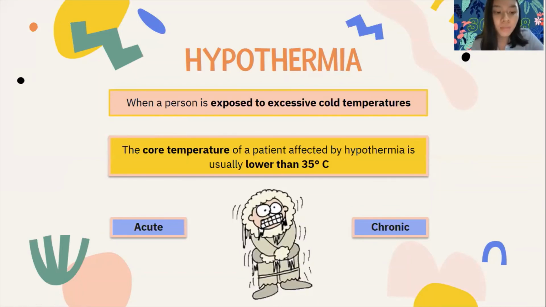Acute hypothermia is hypothermia that occurs when a person is immersed in cold water for a long time. Meanwhile, chronic hypothermia is hypothermia that affects someone with certain diseases, aging, or prolonged exposure to cold temperatures. Hypothermia is a disease that cannot be underestimated. It can cause dysfunction in several vital human organs. For example, first in the heart, which will cause irregular beating.